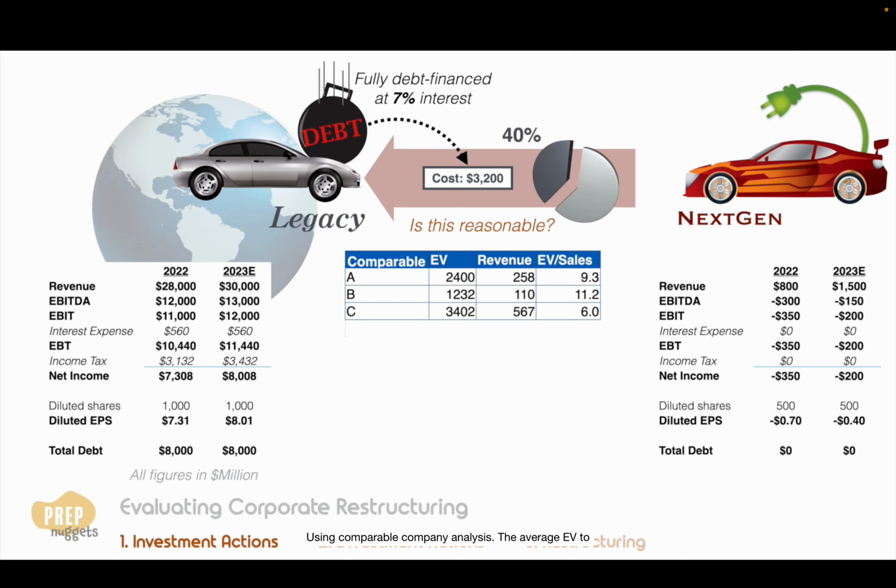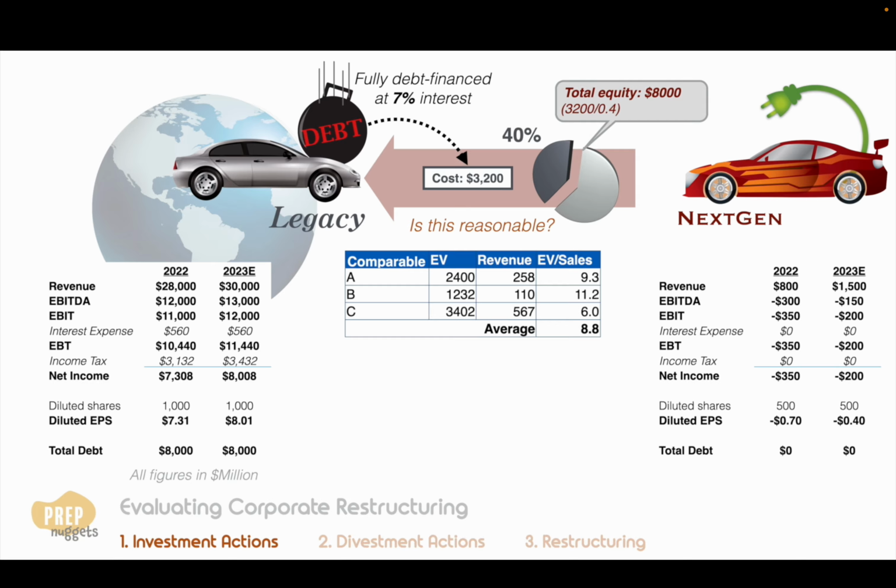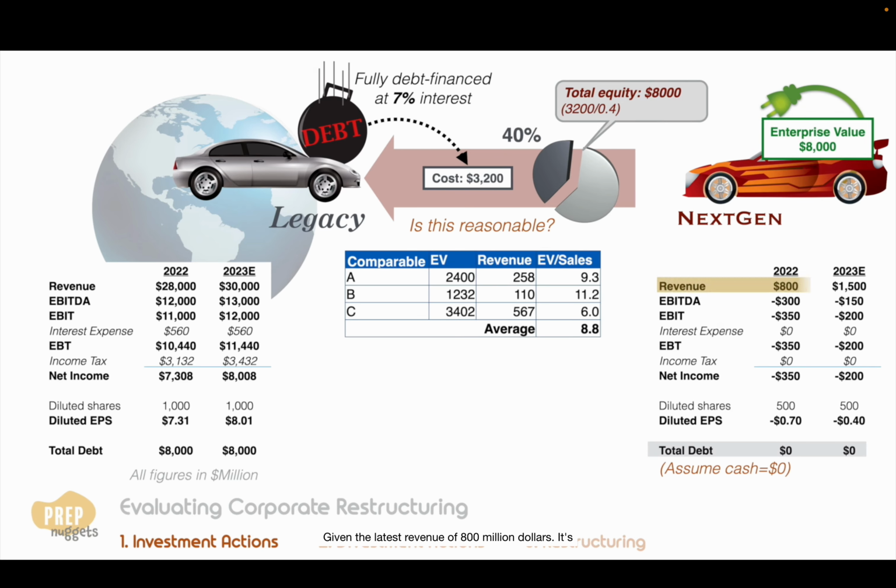Using comparable company analysis, the average EV to sales multiple is 8.8 for the comparable companies. Since Legacy is paying $3.2 billion for 40% equity, the entire equity of Next-Gen is valued at $8 billion. Given that Next-Gen does not have any debt, and assuming the company has no cash, its enterprise value is therefore $8 billion. Given the latest revenue of $800 million, its EV to sales multiple is 10.0.